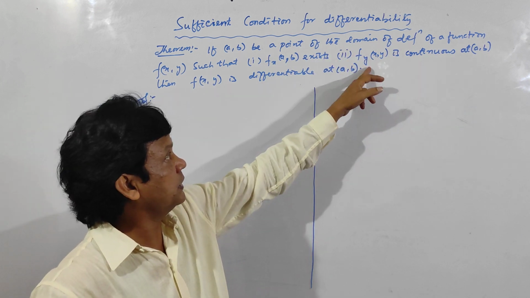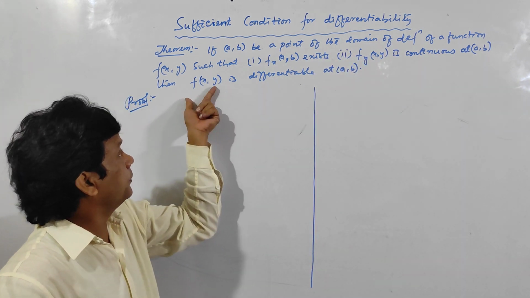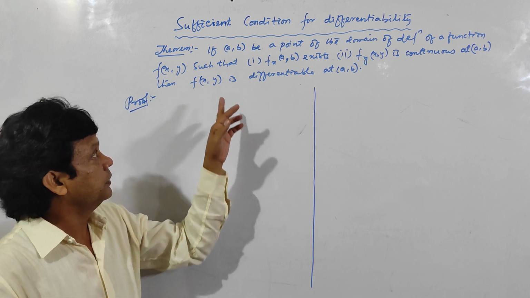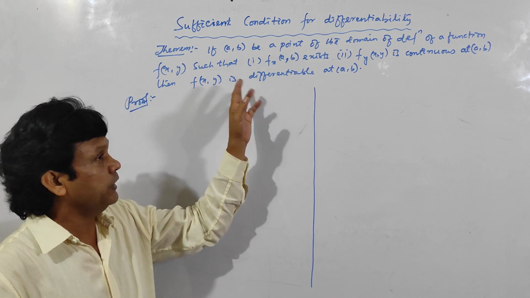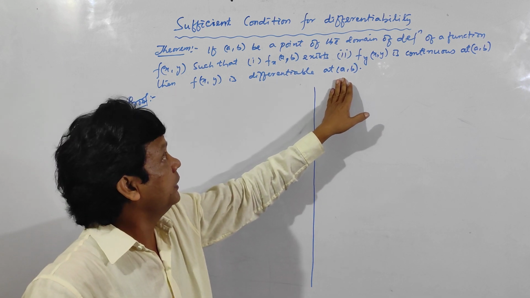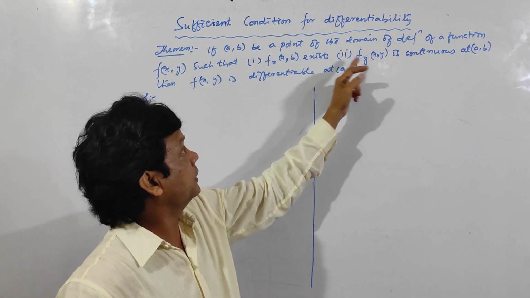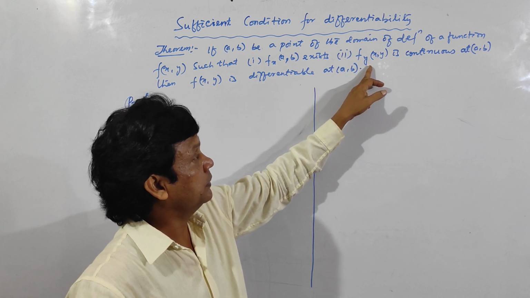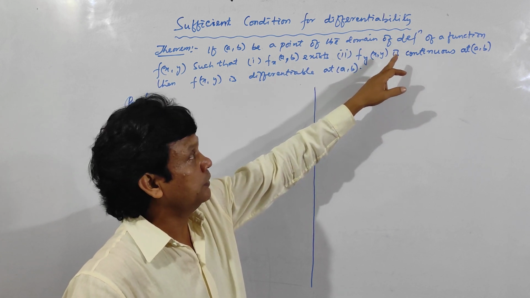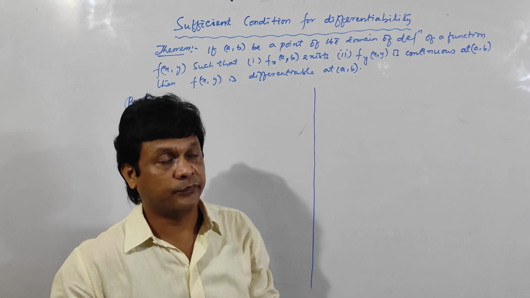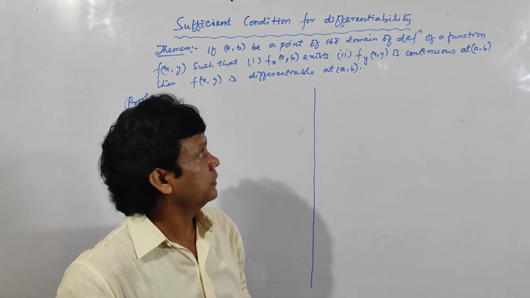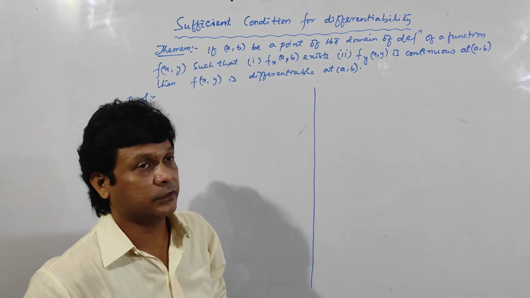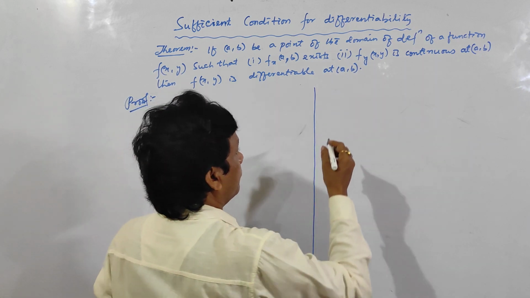If these two conditions are satisfied, then the function f of (x, y) is differentiable at (a, b). Clear? That means fx at (a, b) exists and fy is continuous at (a, b). Clear? Now, fy is continuous at (a, b). I am taking the second condition.